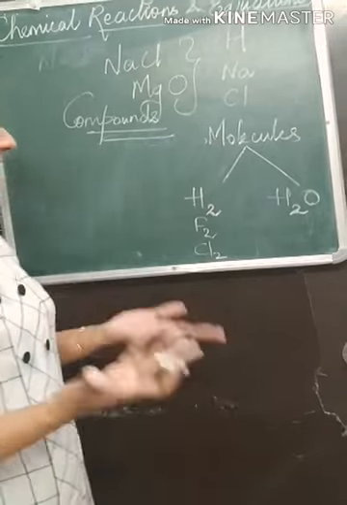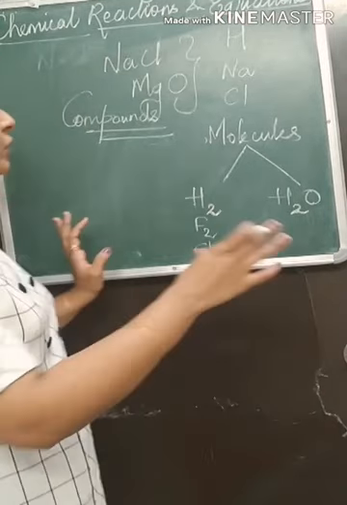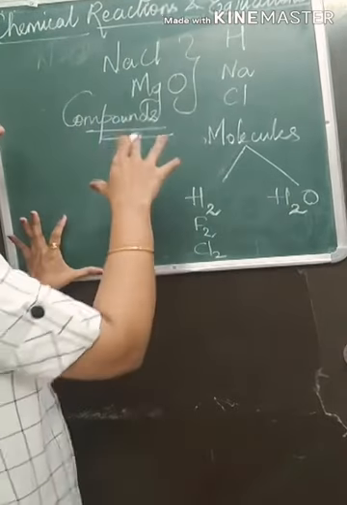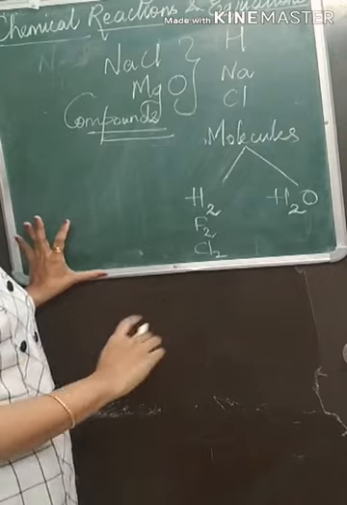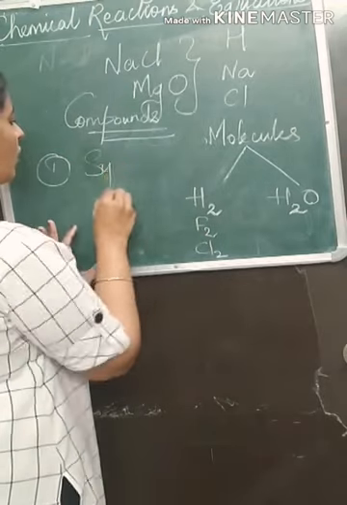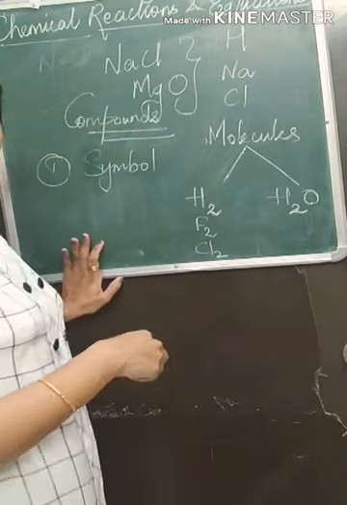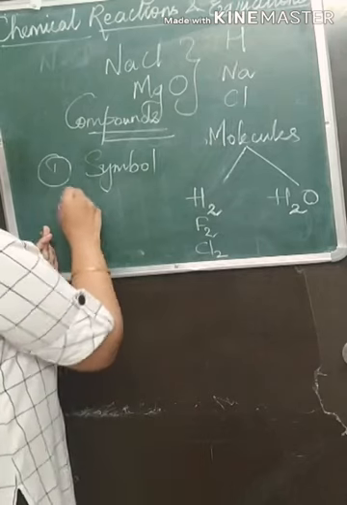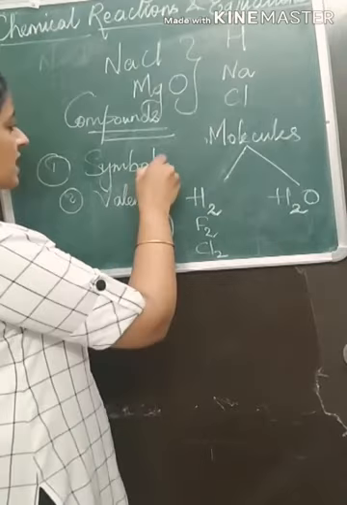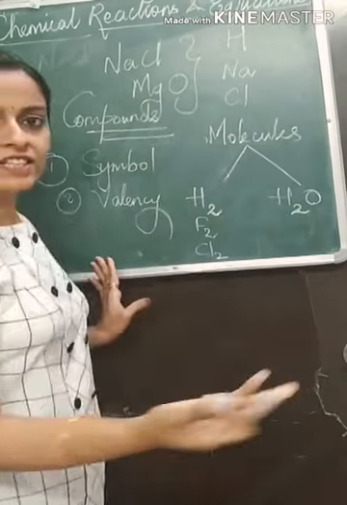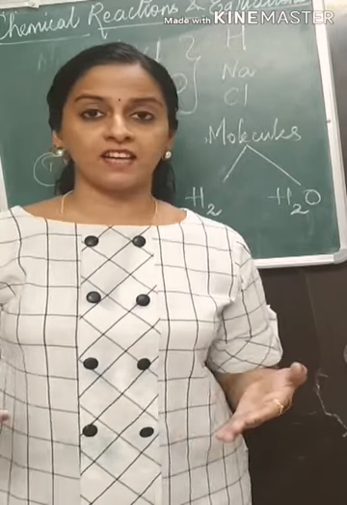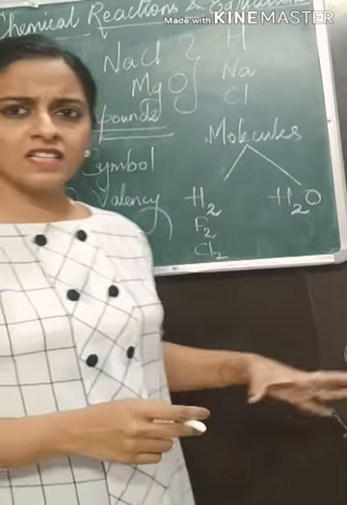Next we will learn about what determines the molecular formula, as we wrote a lot of them. What are the factors that we should know when we have to write a molecular formula? First, you should know the symbol of various elements. And the second main thing is that you should know the valency. After learning this valency and symbol, we are getting into chemical reactions and equations. What is valency? Valency depends upon the number of valence electrons in the outermost shell. So let me discuss valency.